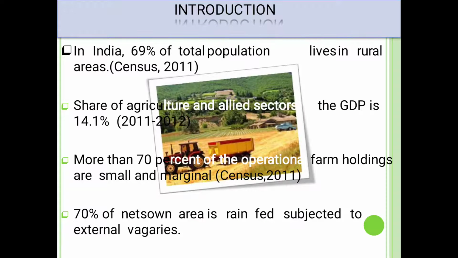Number one, introduction. In India, 69% of the total population lives in rural areas as per the census 2011. The share of agriculture and allied sectors in the GDP is 14.1%, as studies of 2011 to 2012 indicated. More than 70% of operational farm holdings are small and marginal. 70% of the net sown area is rain-fed, subjected to external vagaries.